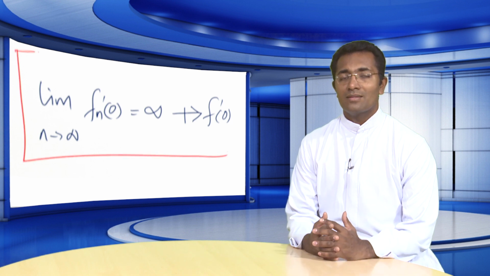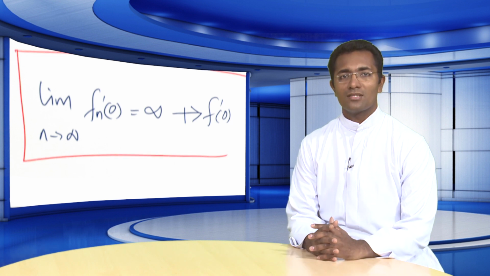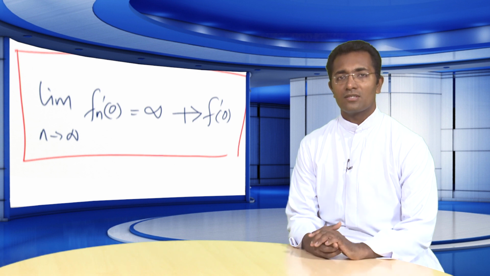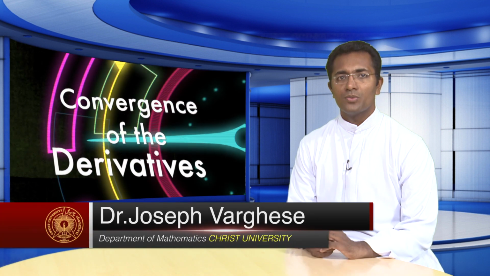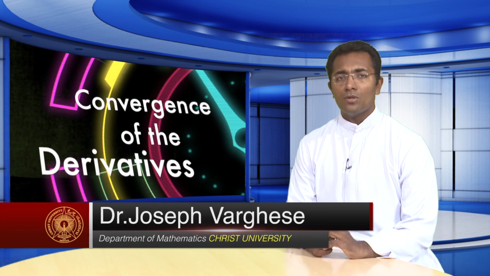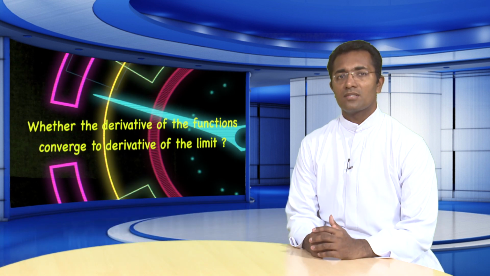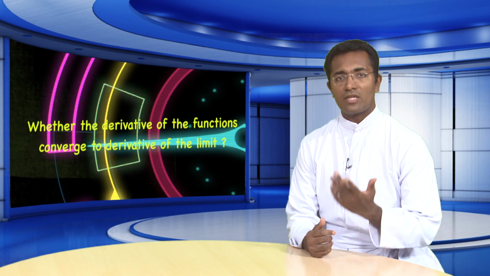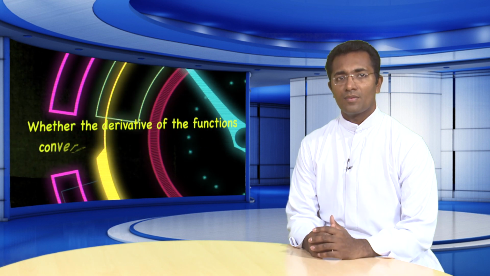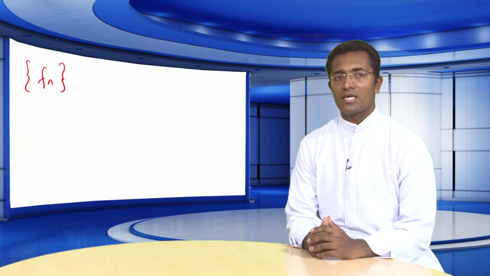Therefore, the derivative of the sequence of functions for this particular function is not converging to the derivative of the limit. So, this prompts us to impose conditions upon which the derivative of the functions converge to the derivative of the limit. These are the conditions we are going to have.